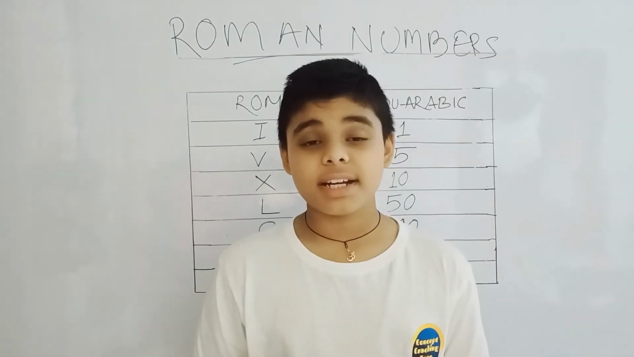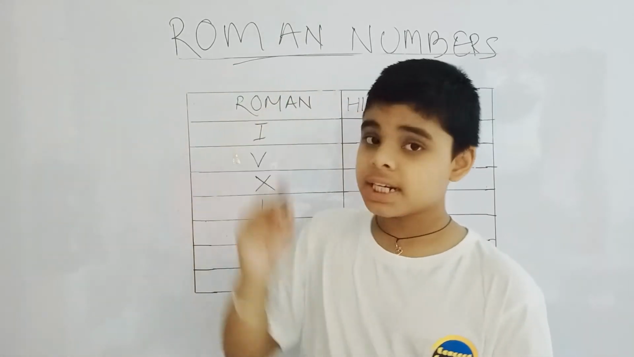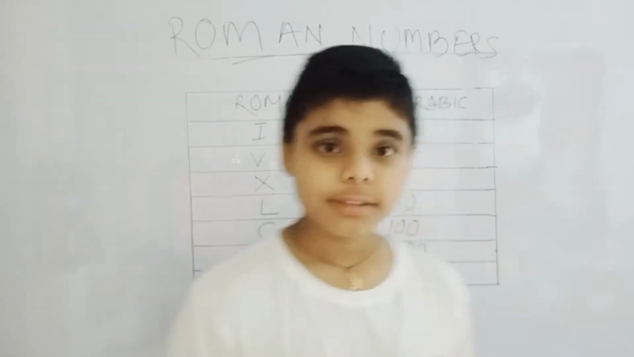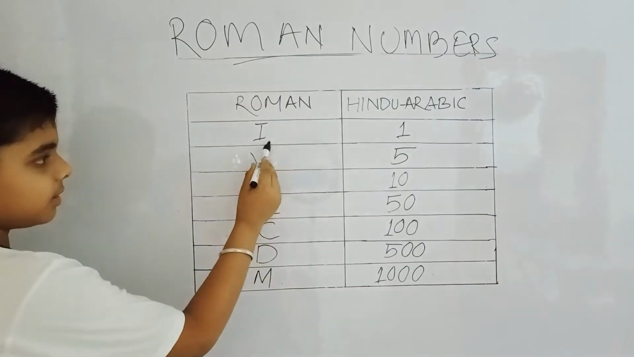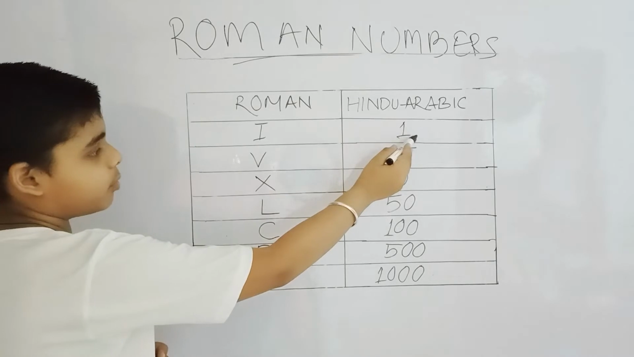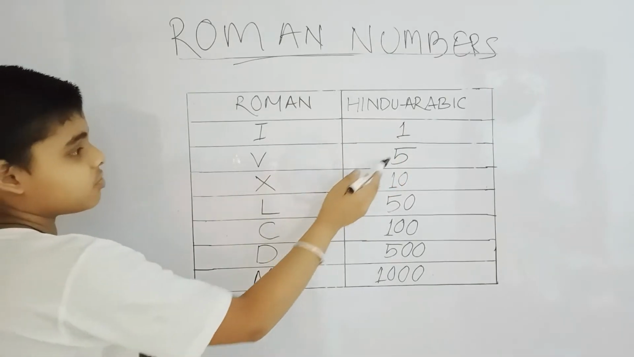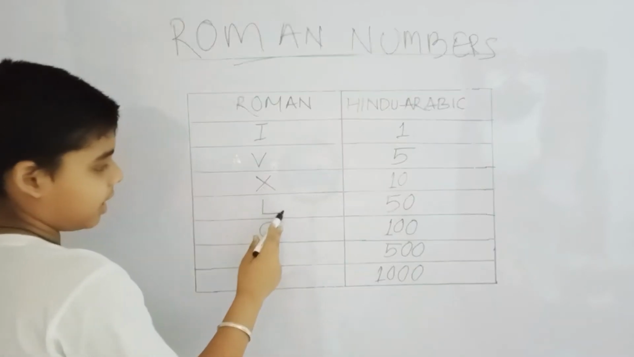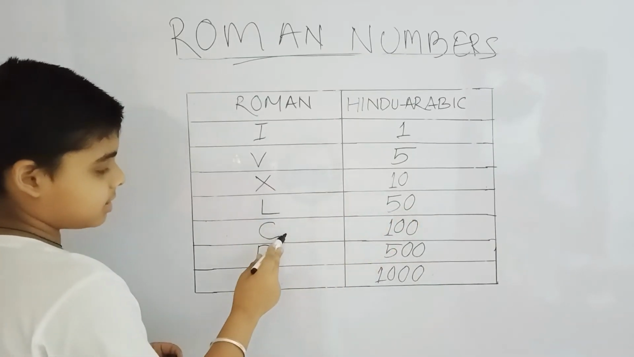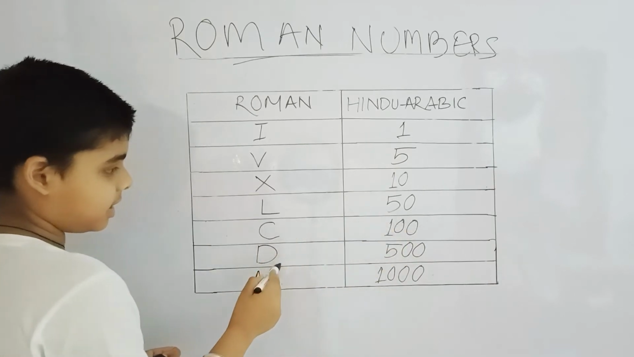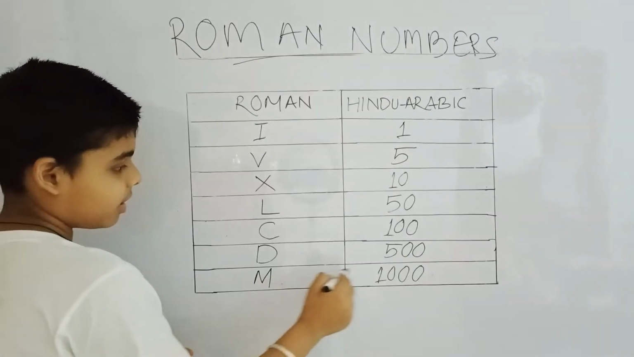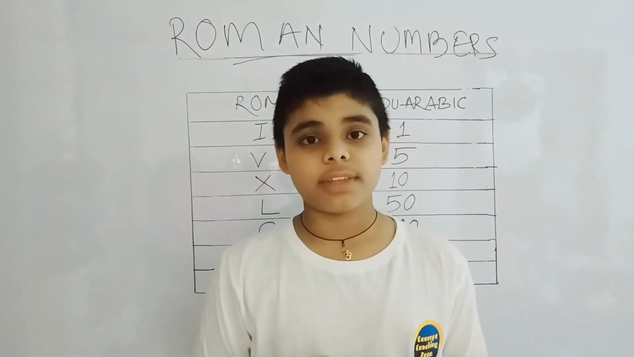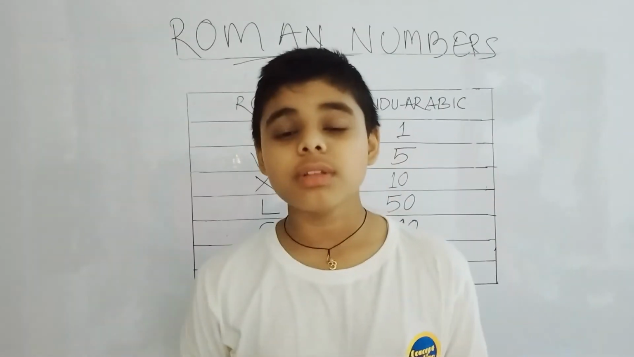As I have said earlier, Roman numbers have 7 main symbols. These symbols are: I, that stands for the Hindu Arabic number 1. V, that stands for the Hindu Arabic number 5. X, that stands for 10. L as 50. C, that stands for 100. And D, 500. M, that is 1000. So we'll see the rules of these Roman numbers and how these are written.